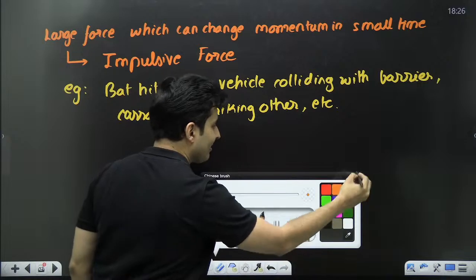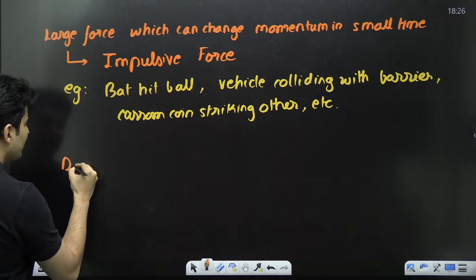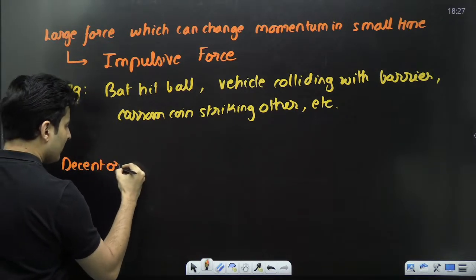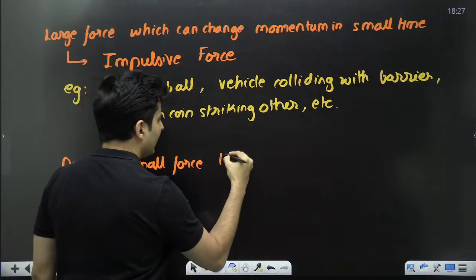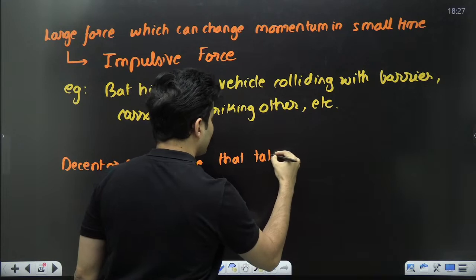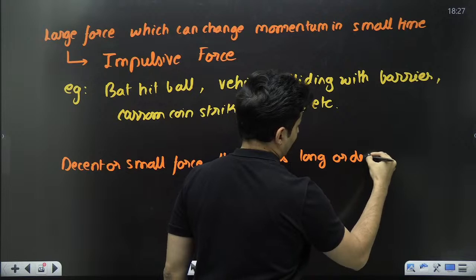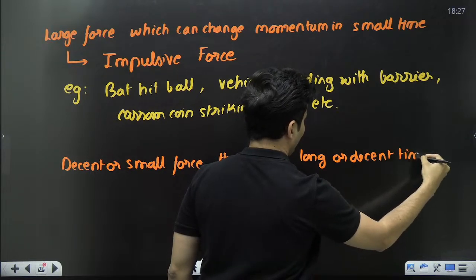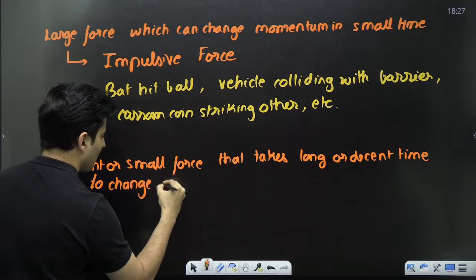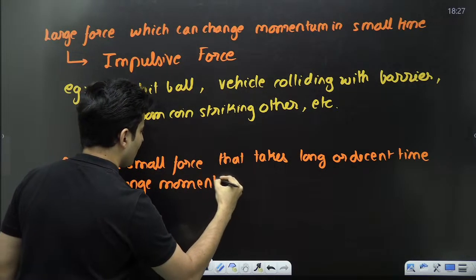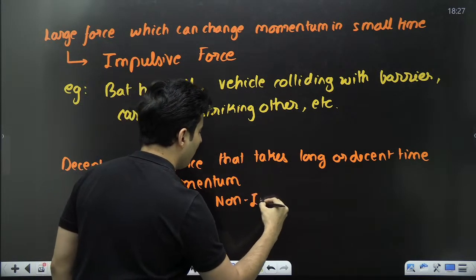But then there are these slow forces. Imagine a decent or small force that takes long or decent time to change the momentum, then that force is said to be obviously non-impulsive force.